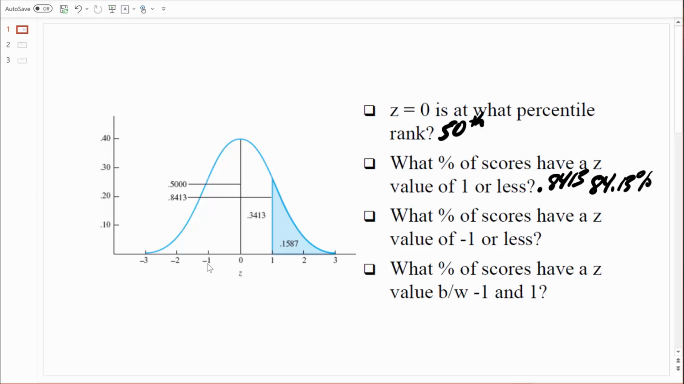A value of -1 corresponds with a value of 1. So if I want to figure out the percentage of scores that have a z-value of -1 or less, I can look at this area right here that shows the amount of area associated with z-scores of 1 or more. So we're not going to see negative values in our z-table. They're just kind of redundant. So we need to understand that those areas are equal. So in this case, the amount of area would be 0.1587, which is 15.87%.